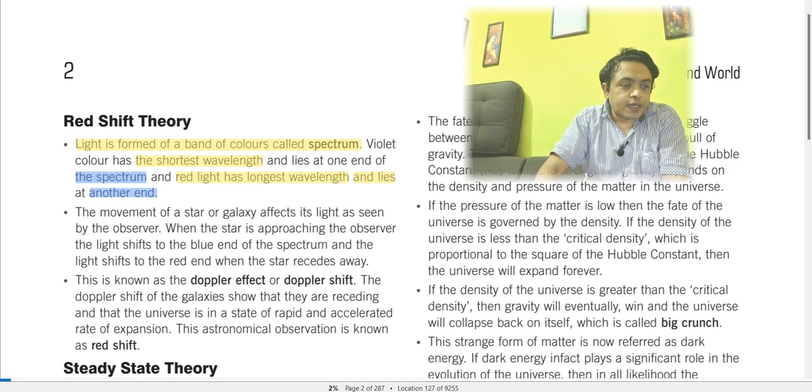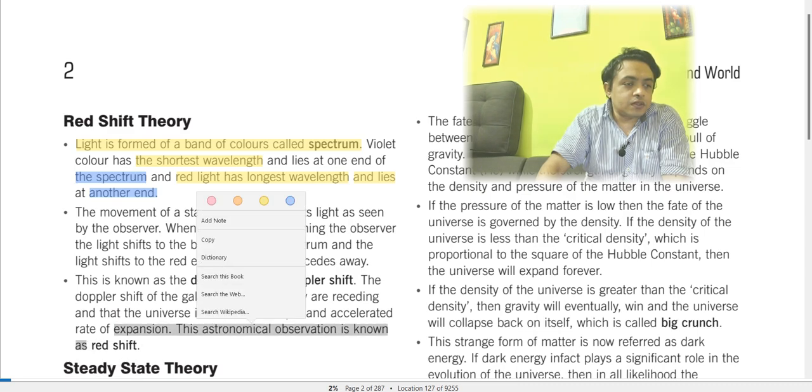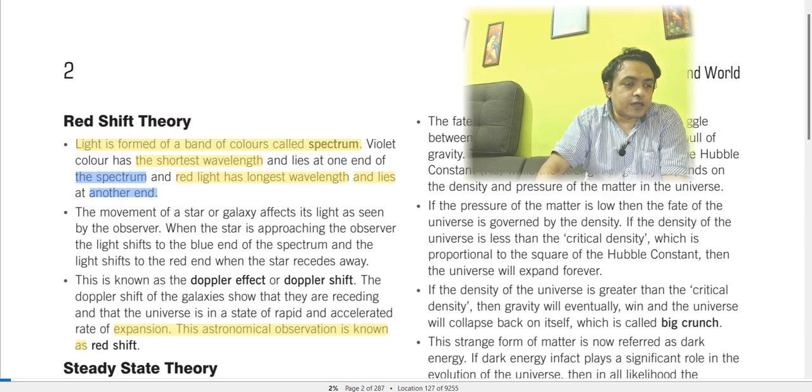The Doppler shift of the galaxies shows that they are receding and that the universe is in a state of rapid and accelerated expansion. This astronomical observation is known as redshift. So it is also proven that the universe is expanding at an accelerated rate of speed, and this is the Doppler effect or Doppler shift.